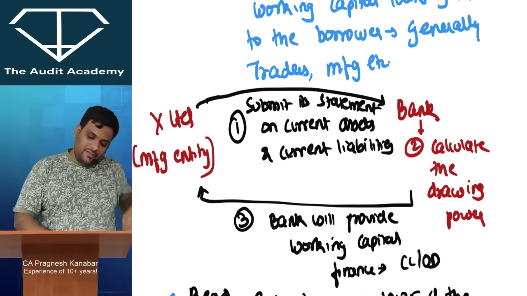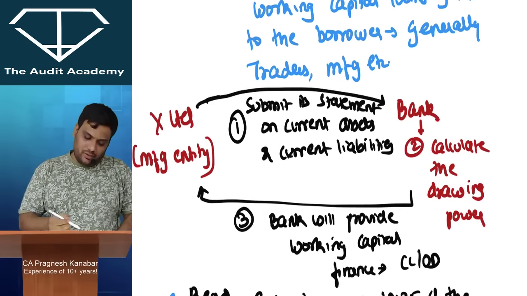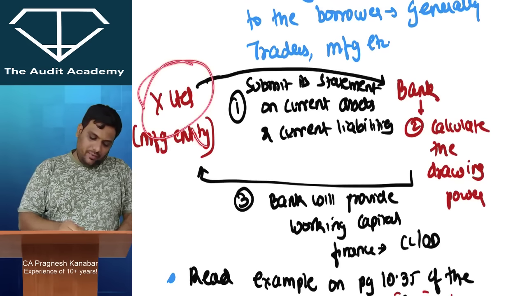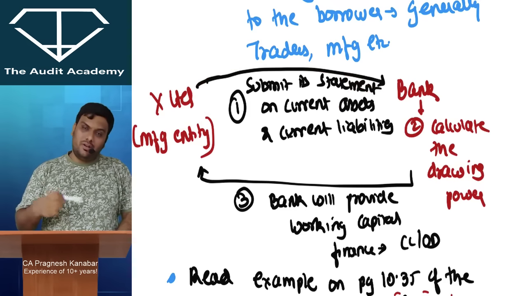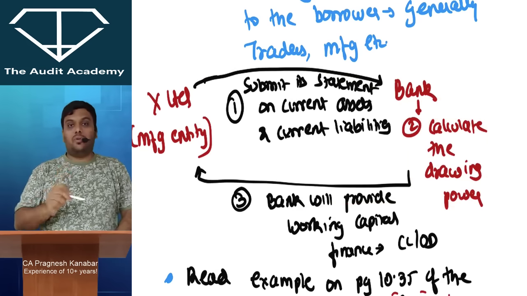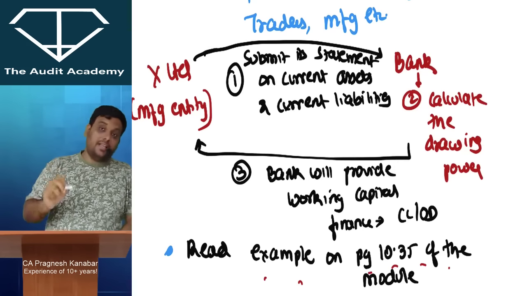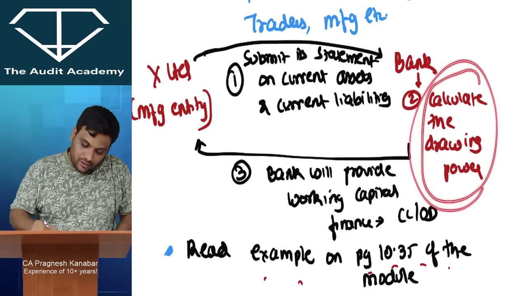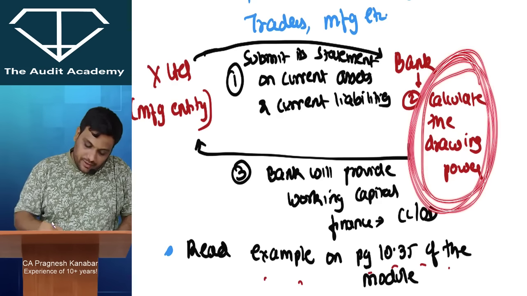Alright. Now I have just explained how the whole business works, so I am not reading every single line. X Limited will give security of its current assets, the bank will calculate the drawing power, and then the bank will provide a working capital loan. But listen to me very carefully. This calculation of drawing power is a very important line.